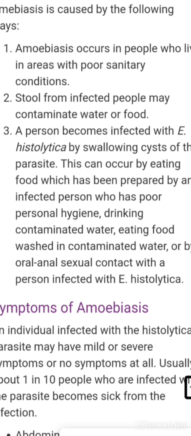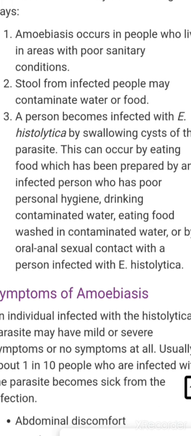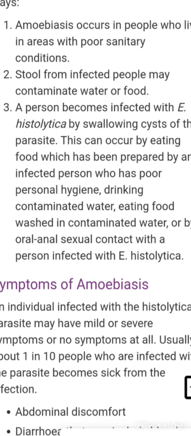The infected person passes the cyst with their stool. Who deposits these cysts on raw vegetables and food? The flies. These cysts are deposited by flies on food, contaminated water, or sometimes on green vegetables.